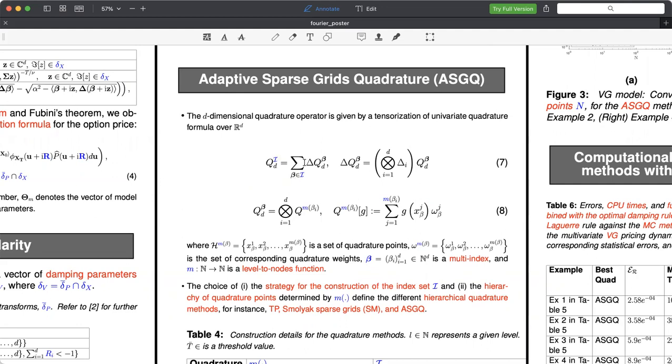operators applied to the quadrature operator, which itself is defined as a tensorization of the difference formulas on the multivariate quadrature formula, and the multivariate quadrature formula is defined as a tensorization of univariate quadrature rules, which are defined with respect to a function m, which is a level-to-nodes function mapping the number of quadrature points corresponding to a given level.